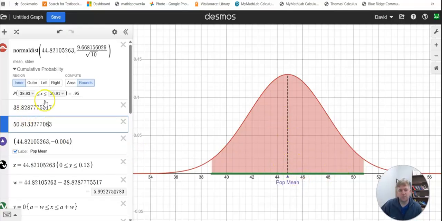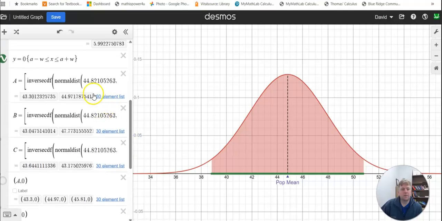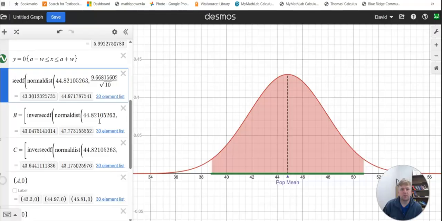So here's what I want you to see, and here's why I'm making this. This green interval is the width in the population curve. This is the population mean. This is the length of the interval that contains 95% of the possible sample means. Only 2.5% are below this 38.8 number, and only 2.5% are above this 50.8 number. So what I have here down at the bottom of the screen are different sample means I could get from this distribution, with this mean and that standard deviation that we talked about. These are different sample means that could happen with a sample of size 10.